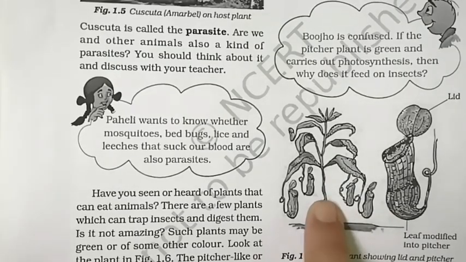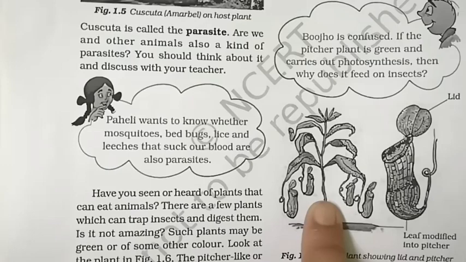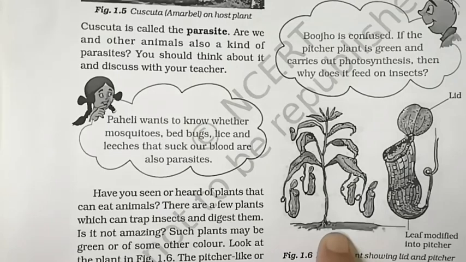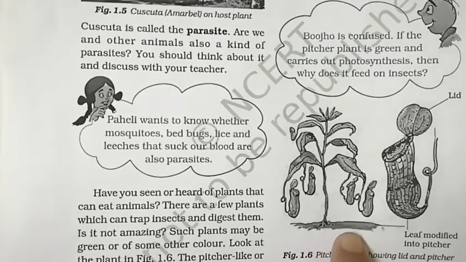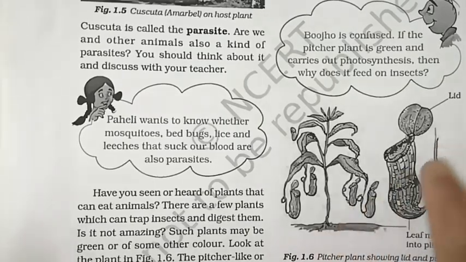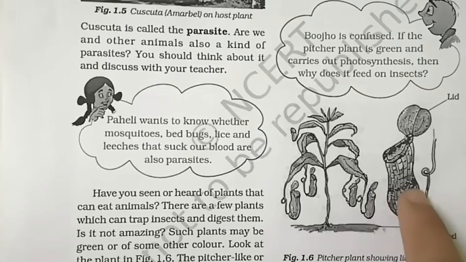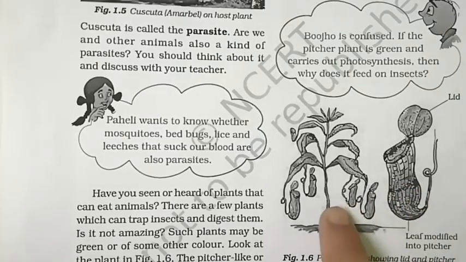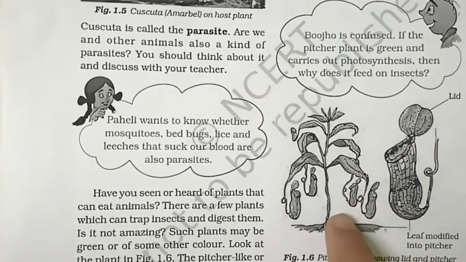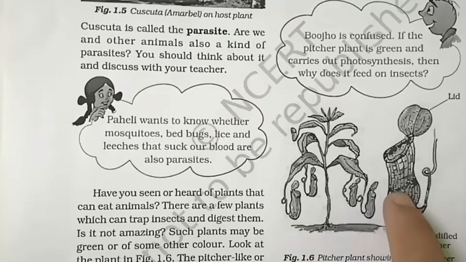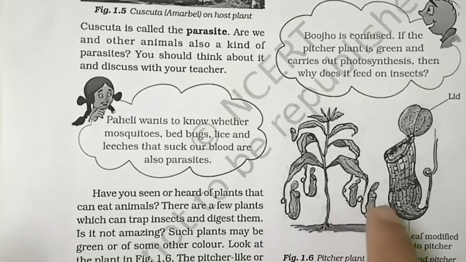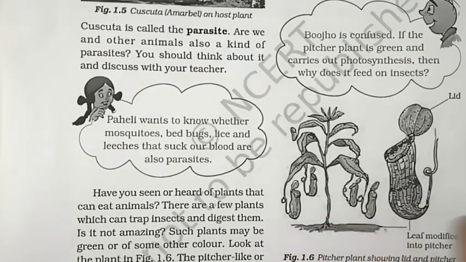See why the pitcher plant traps insects. It grows on marshy land, and this land is deficient in nitrogen. So for fulfilling its requirement of nitrogen, it traps insects, and from the insects it gets nitrogen. Okay, it takes its nutrition from photosynthesis, but for fulfilling the requirement of nitrogen, it traps insects. Okay, that is clear. That's why it is called an insectivorous plant.